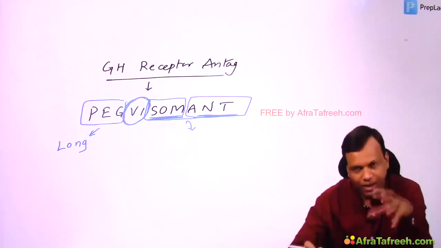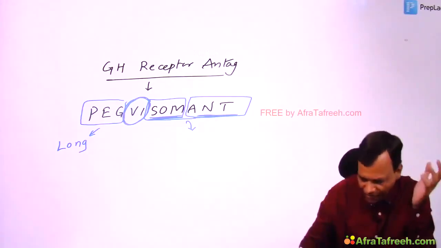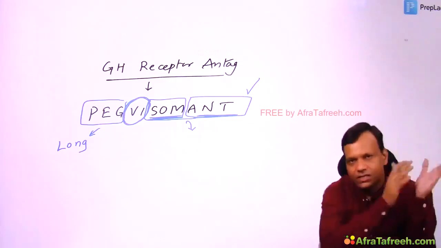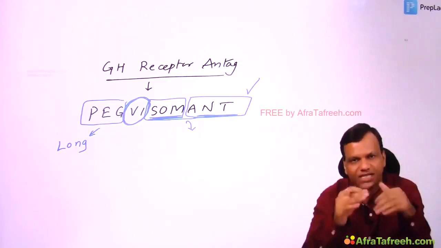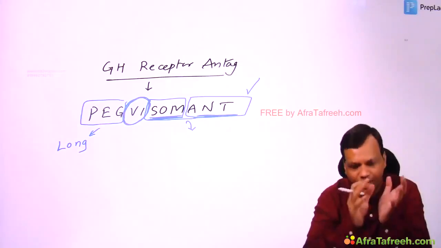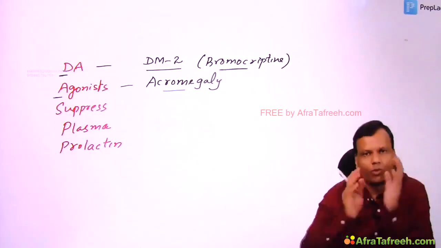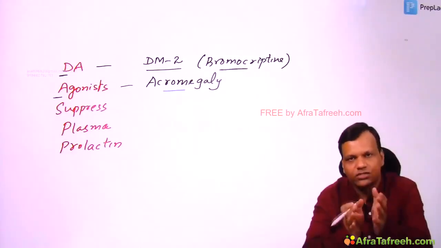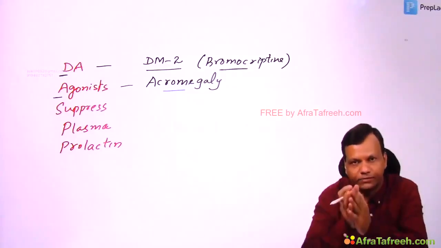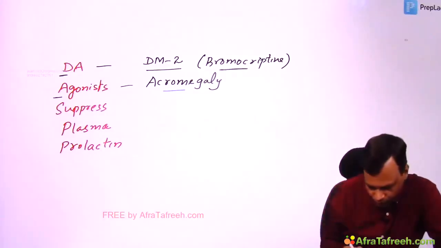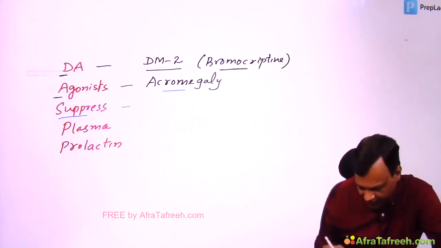Okay? So among the drugs for acromegaly, pegvisomant as well as octreotide, which inhibits the release of growth hormone, are injectable. The only oral drugs for acromegaly are cabergoline and bromocriptine. Remember, cabergoline is longer acting than bromocriptine. Okay. Then suppress means suppression of lactation.